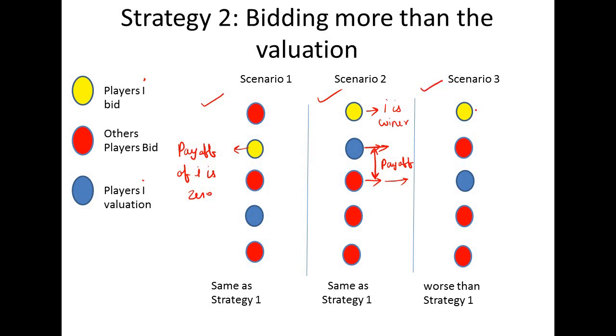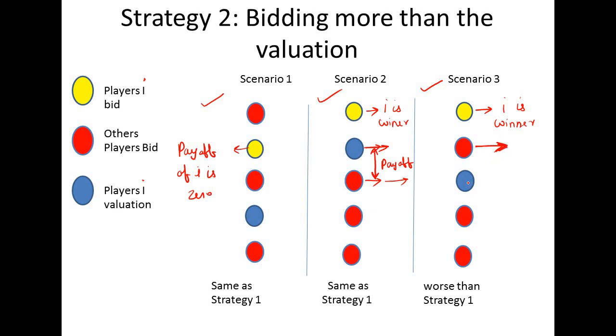In this case, the player I has the highest bid. Again, he is the winner. Now you can see the highest of the remaining bids is this. So the player I has to pay that amount, right? Because this is the highest of the remaining bids.